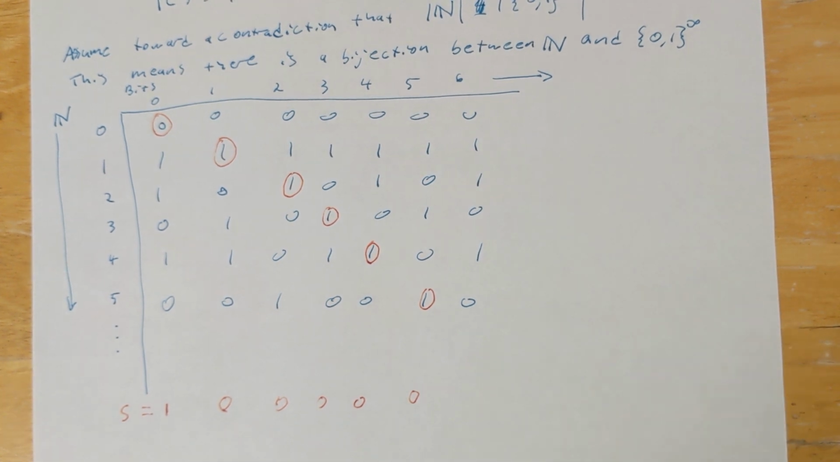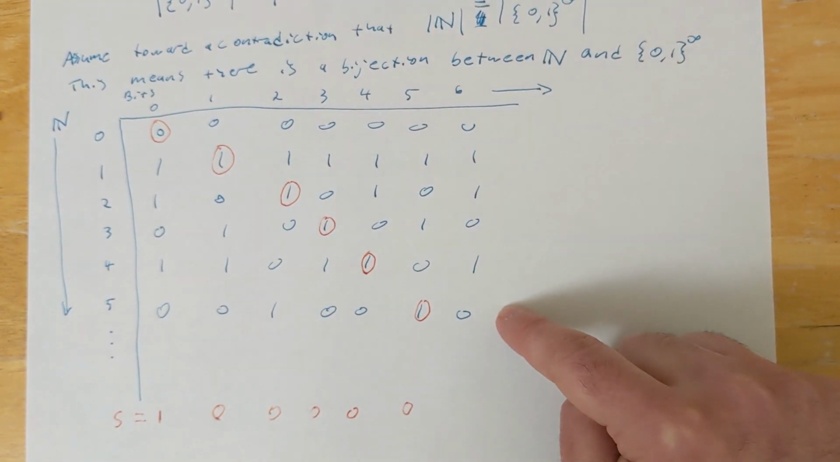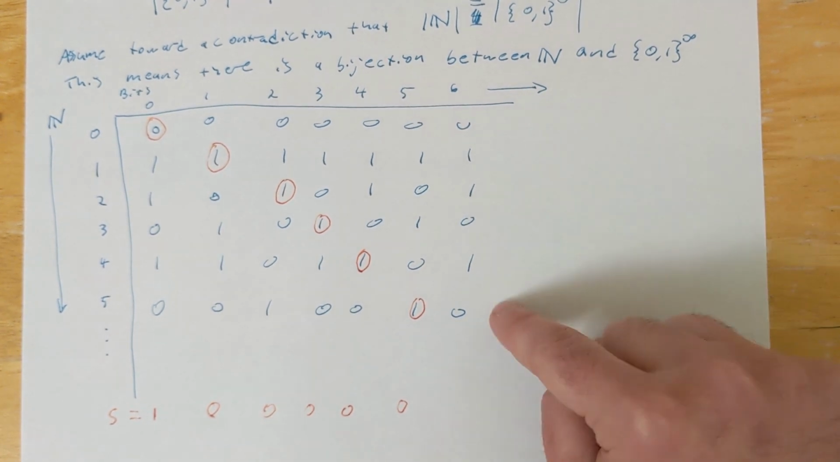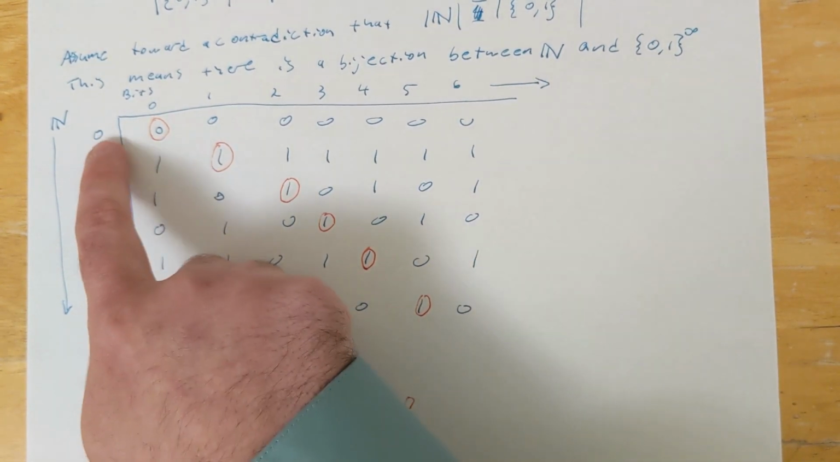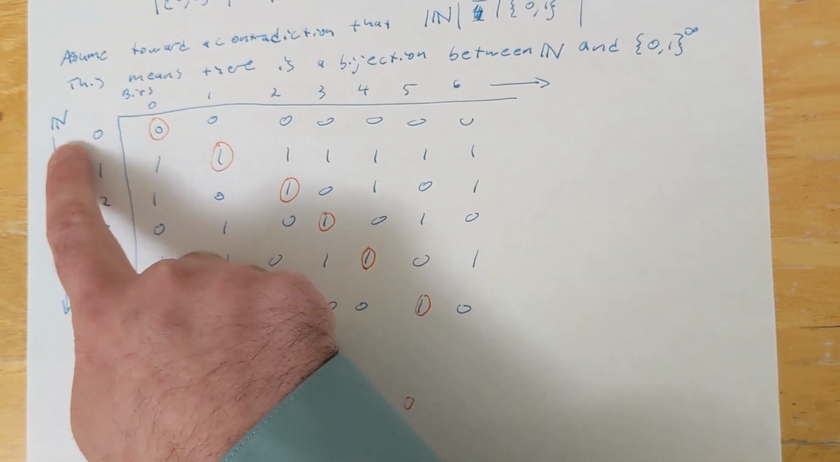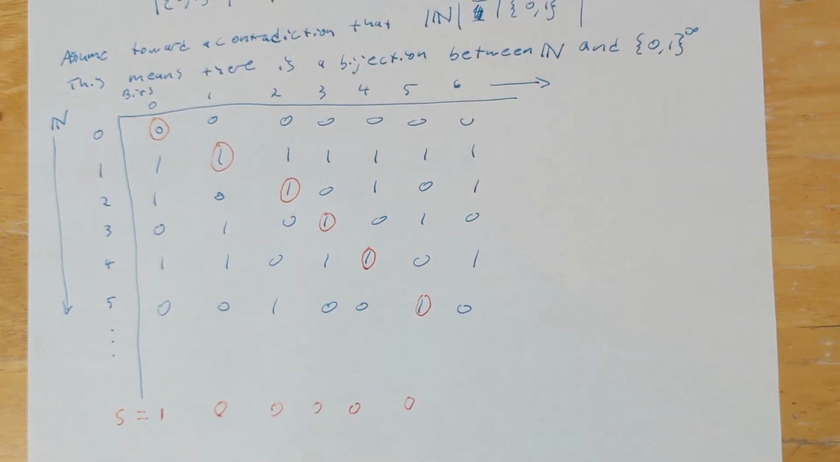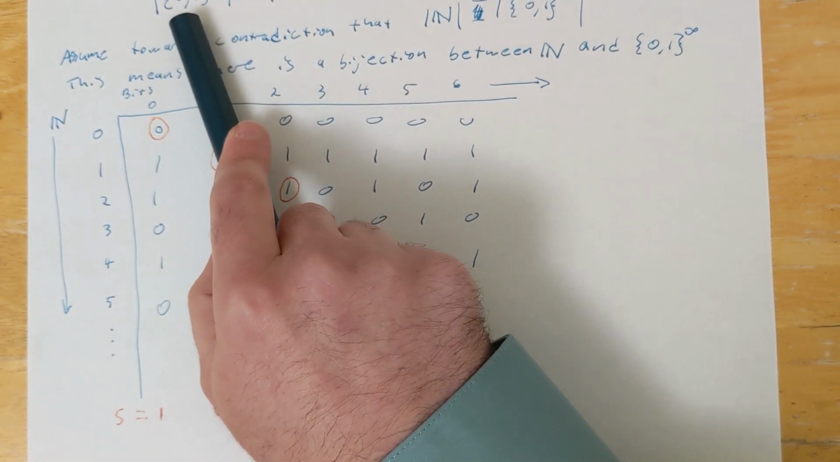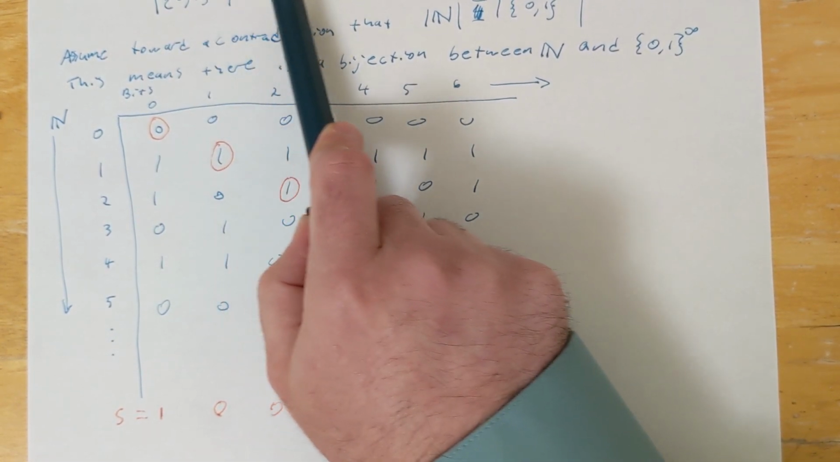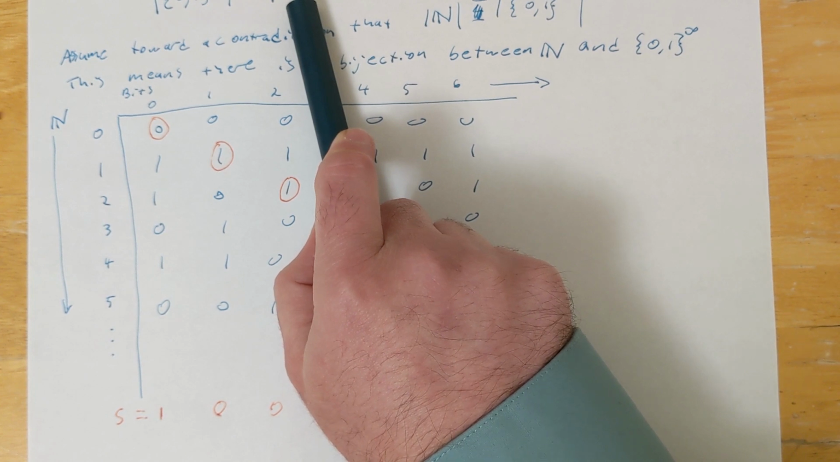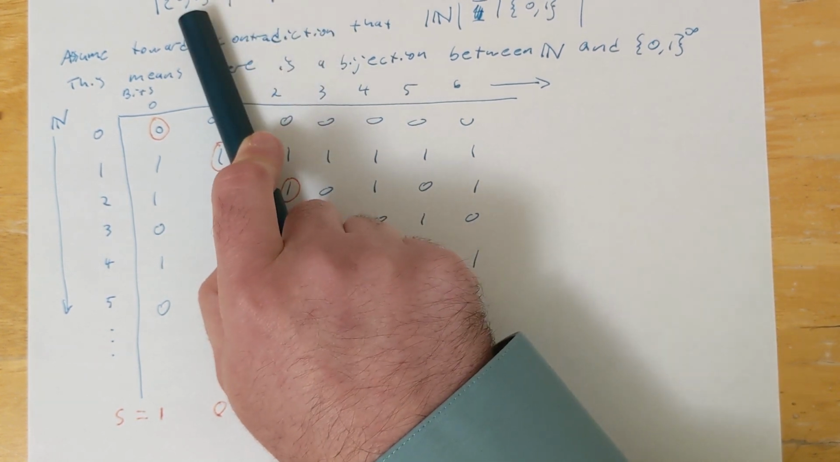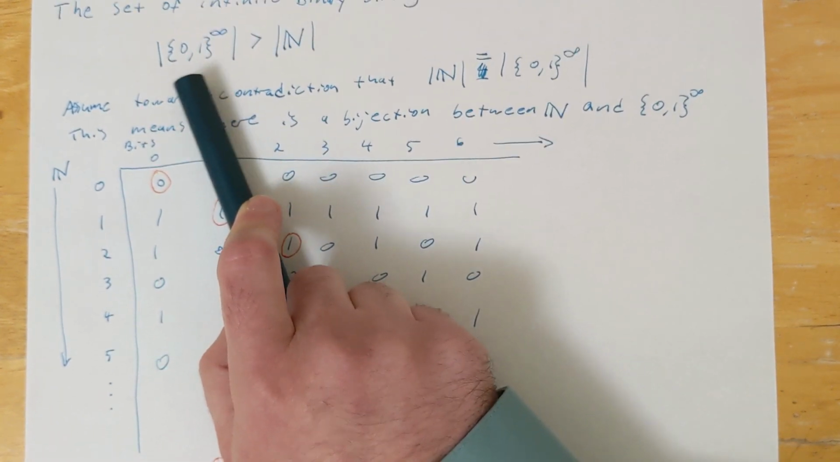So now this shows us that we can't ever have a list of our infinite binary strings, which means we can't ever have this bijection between the natural numbers and the infinite binary strings. So we must conclude that since they're not equal, but they're both infinite, that the cardinality of the set of all infinite strings must have been greater than the cardinality of the natural numbers. So therefore, this is an uncountable set.